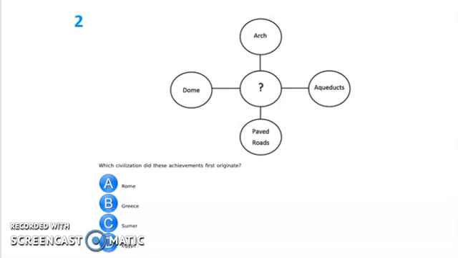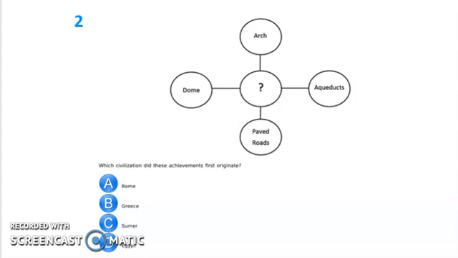The other three answer choices are famous for their own achievements, like Greece invented the columns, Sumer invented the number system based on the number 60, and they had their own calendar, and then Egypt created mummification and early medicine.